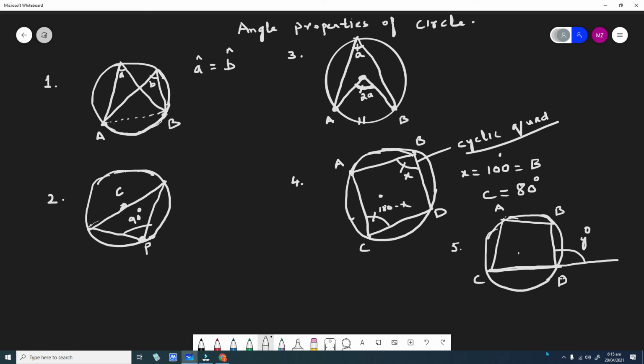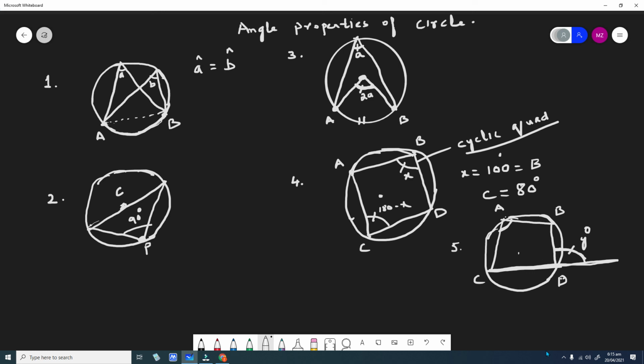Now the thing to remember is that this exterior angle, that is y, is always equal to this opposite angle, this angle in the quadrilateral, that is the interior angle of the quadrilateral. So if you extend the line CD, you will get an exterior angle y degree.